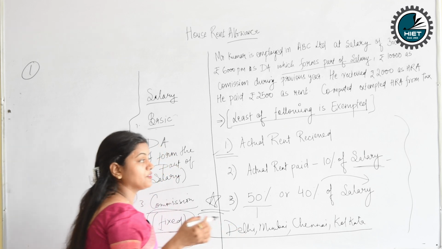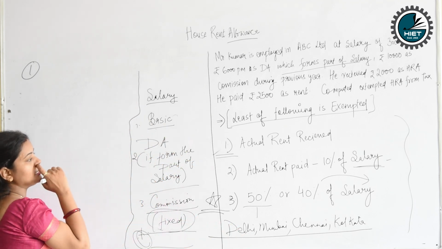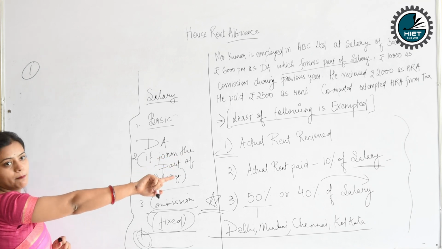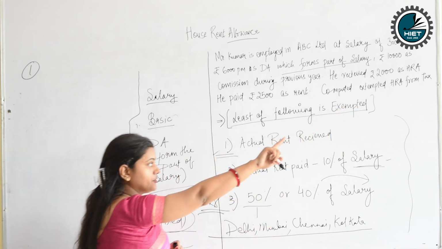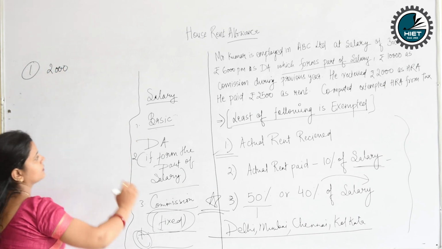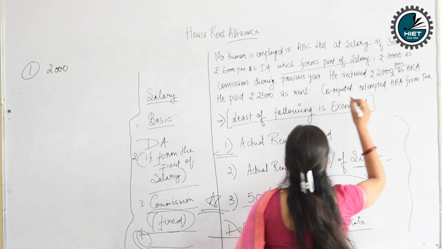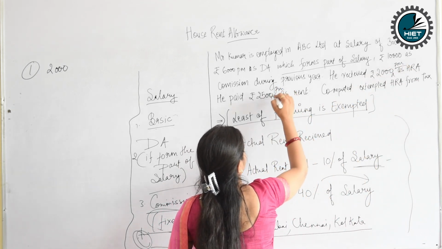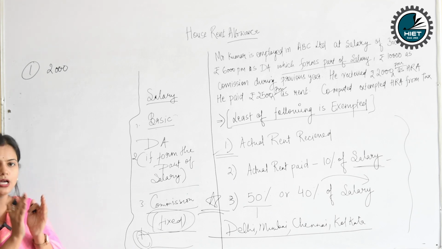The three main points which I have described earlier. The first is actual rent paid. So tell me how much HRA has been given by your employer. It is 2,000 as HRA. It has been written in your question. So 2,000 has been given per month by your employer. So 2,000 per month. So shall we consider 2,000 as the amount?